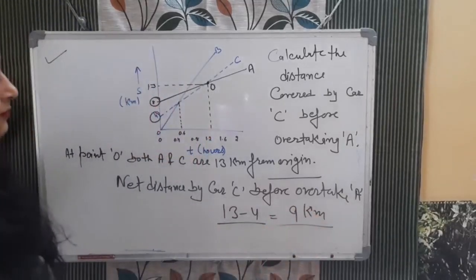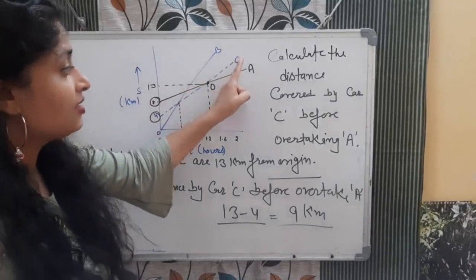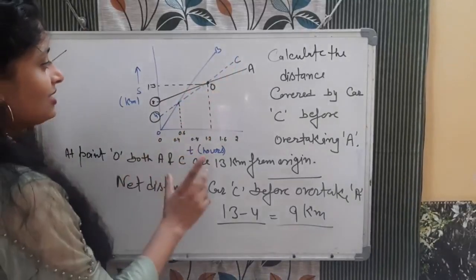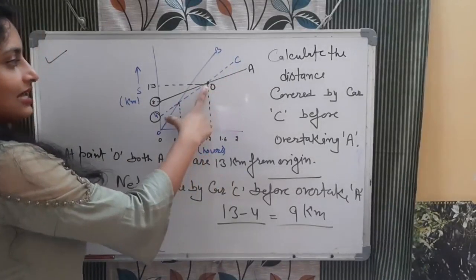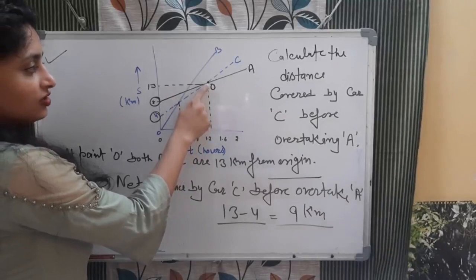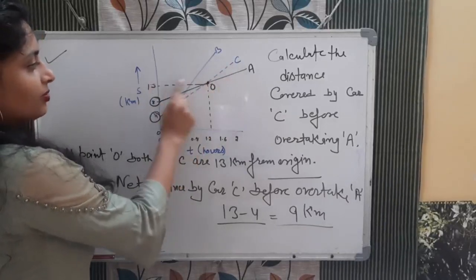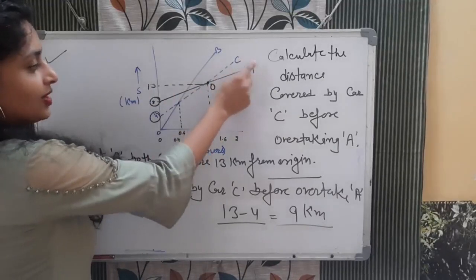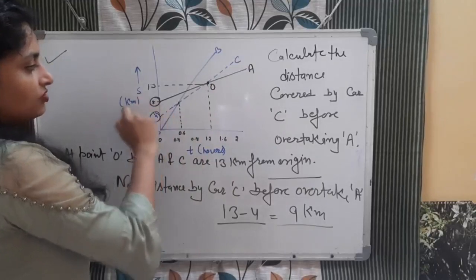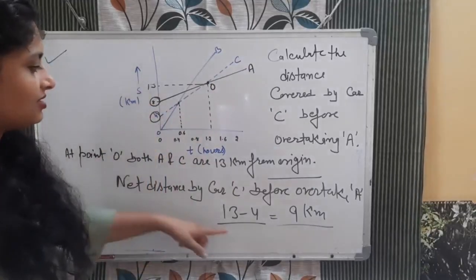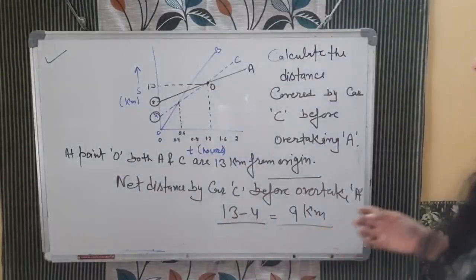This question is very important. Please try to understand. The question is asking the distance covered by C before it overtakes A. So we need to calculate, when it is overtaking A, इसने कितना distance travel किया है. Now see, this is the point of intersection. From this point, C and A both are 13 km from the origin, but their starting points are different. It starts from 4 km, it starts from 8 km. So यहाँ पे जो difference है, that is 4 km. So 13 minus 4, 9 km. The exact distance C covered before it overtakes A is 9 km.